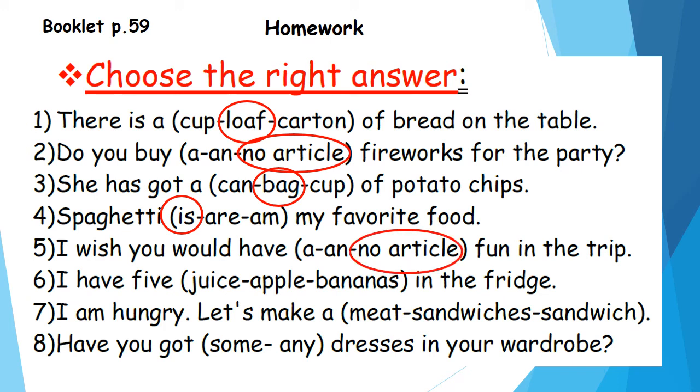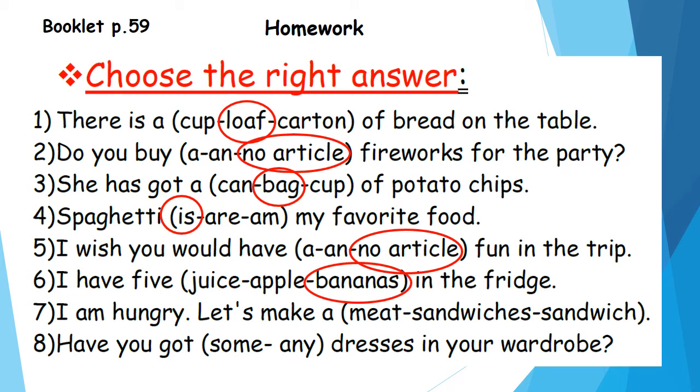Number 6. I have 5 juice, apple, bananas in the fridge. Here the word 5 means that something that you will count. Juice is uncountable, so we'll cross it. We don't choose it. Apple is countable, but it's singular. So we'll choose what? Bananas. We have 5 bananas in the fridge.